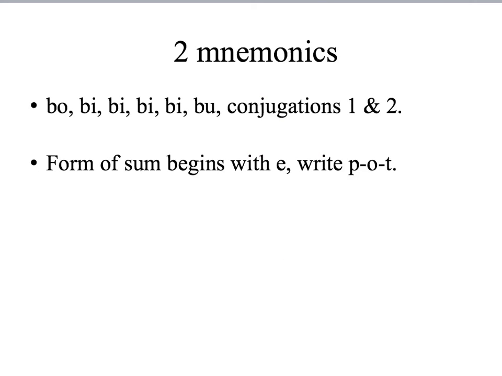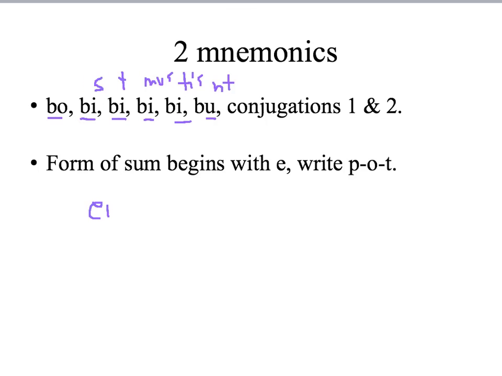Two little mnemonics, which is to say devices to help you remember. Bo, beep, beep, beep, beep, boo. Conjugations 1 and 2. And again, these are the vowel combinations that happen before the endings. Bo, bis, bit, bimus, bitis, bunt. In the active, anyway.